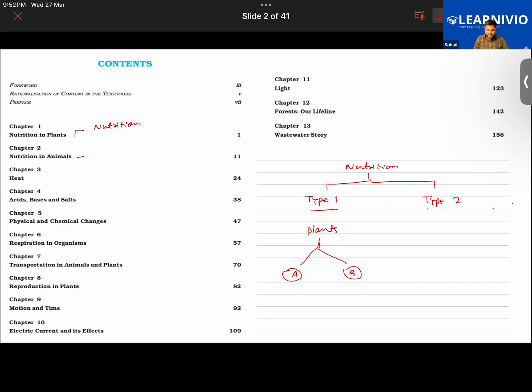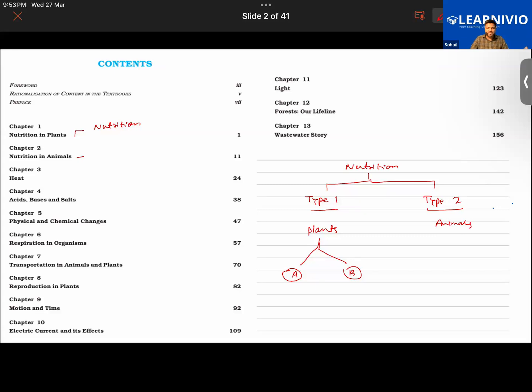Then in the case of type 2, all the animals will be counted in type 2, in which you will have different examples. We humans will be counted in that. Different types of bread mold, algae, fungus, all of them will be counted in the second category.